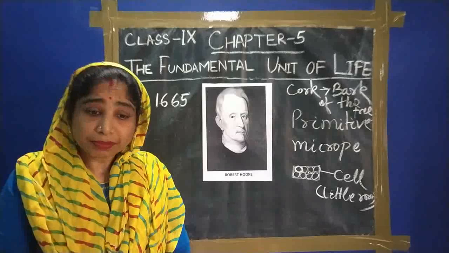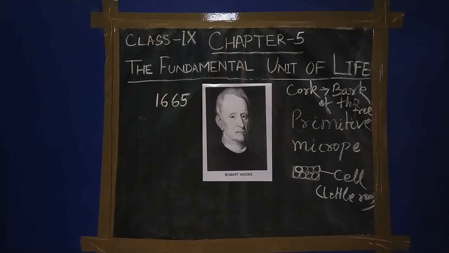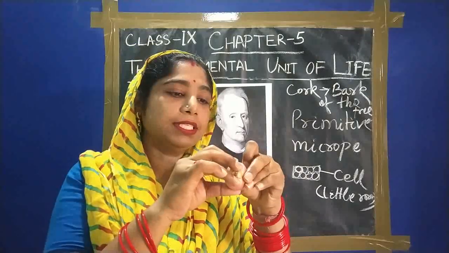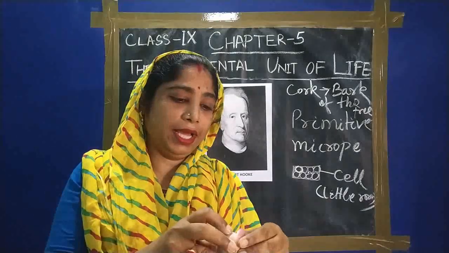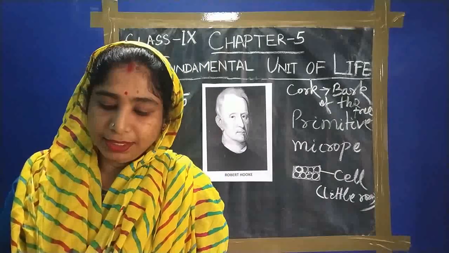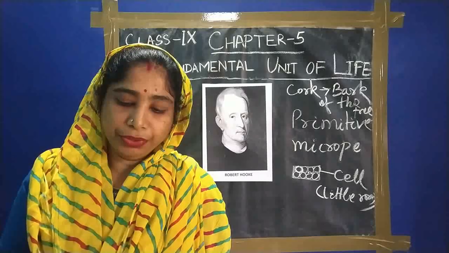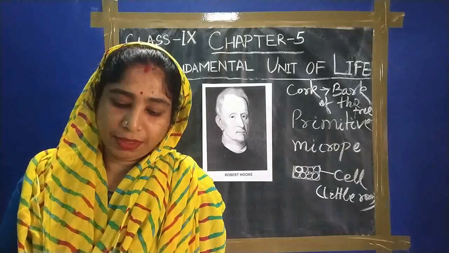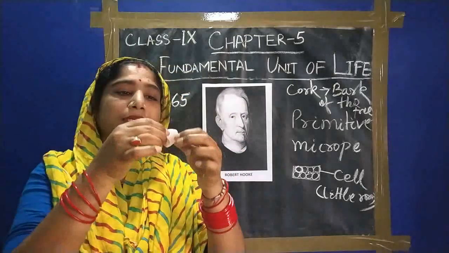First of all, I want to show you. Take the onion and open one layer. I am showing you, just wait. This is a lid part of the onion.